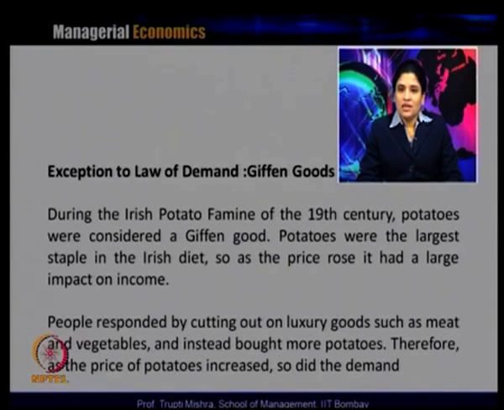Even if the price increases, they still have to consume the same amount. So the expenditure on the other superior items from the consumption basket, that is meat and vegetables, is cut, and the same money is diverted into potato, and in this case the price of potato increases and also the demand,